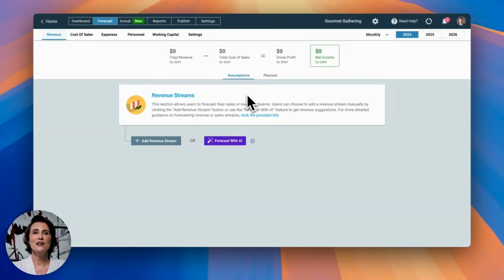Okay, so it has initialized our financial forecasting module. Now we can start entering our revenue, cost of sales, expenses, salaries, funding details, and assets assumptions over here. Once we fill in all these data, it will prepare a dashboard and reports for us. So we don't have to worry about doing calculations or taking care of any formulas. This wizard will guide you step by step to enter your revenue, your cost of sales, your expenses, and your funding data.